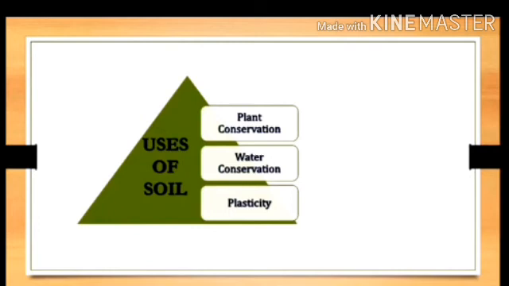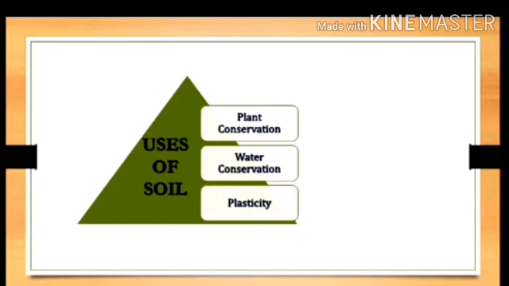Next one, plasticity. Soil has the property to get the required shape. From the soil we can make things of any shape. So that property is called plasticity.